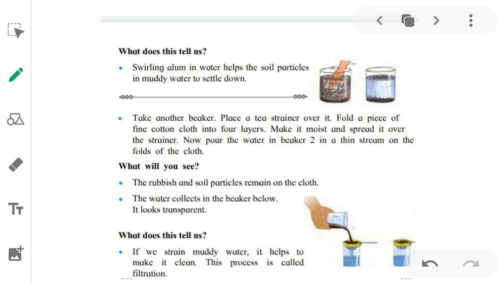This process is called filtration. So when we strain the muddy water with the help of a strainer and cotton cloth, as we did in the experiment, it makes the water clean and purified. It will filter it. So this process is called filtration.